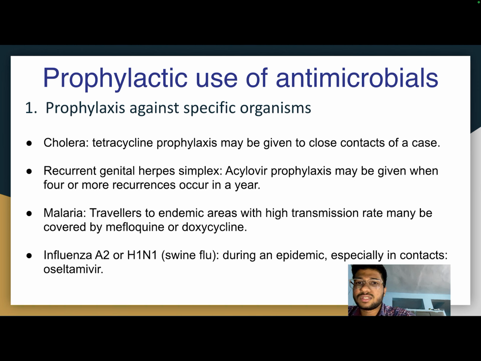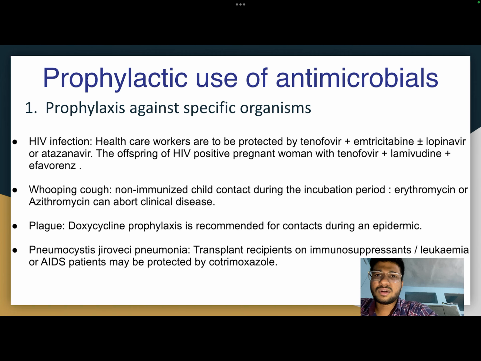of a case. Recurrent genital herpes simplex: acyclovir prophylaxis may be given when 4 or more recurrences occur in a year. Then malaria: travelers to endemic areas with a high transmission rate may be covered by mefloquine or doxycycline. The first topic is prophylaxis against specific organisms.